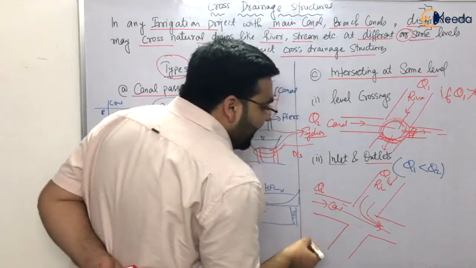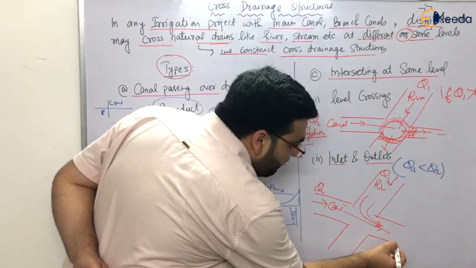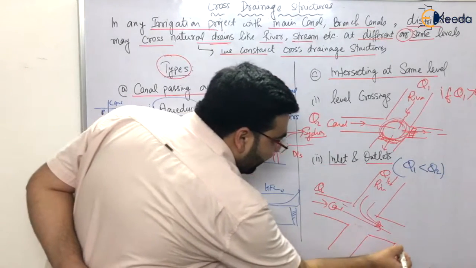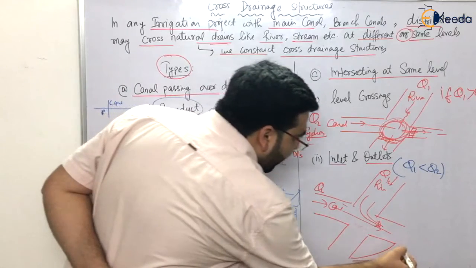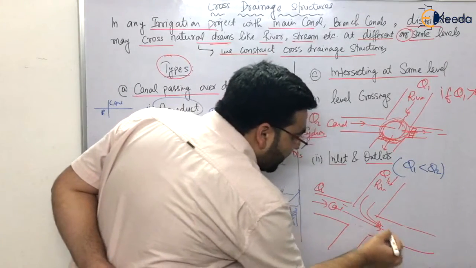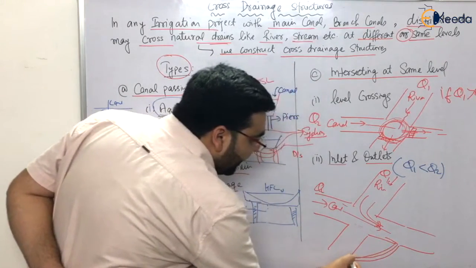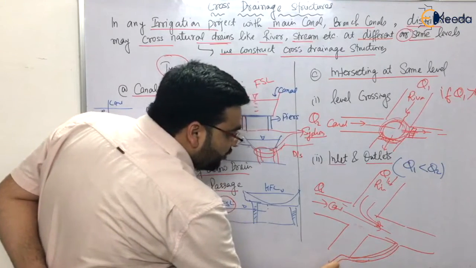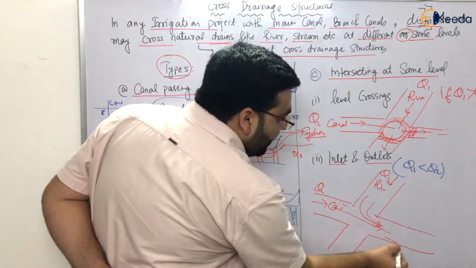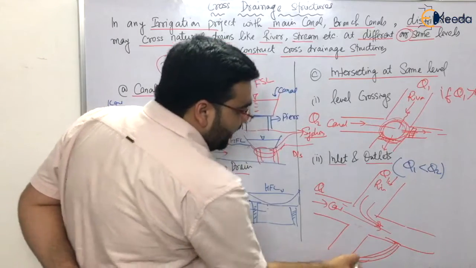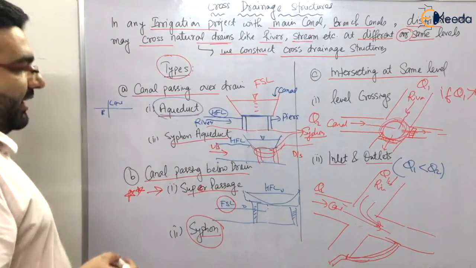But what we do is that from here we provide a shortcut to this point, right? So the water will come here and it will again join the river stream. So here we provide the inlet and here we provide the outlet, right? So these are the inlets and outlets, clear?